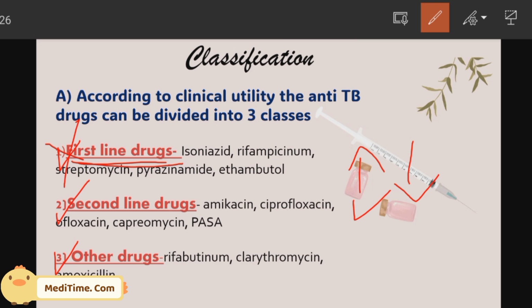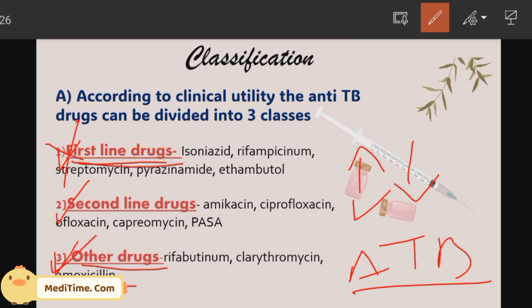Then what are these other drugs? As we have seen in the majority of classifications, there is a presence of other drugs and miscellaneous drugs. So now the question arises, why are these drugs called other drugs? Why are they kept as other drugs? See, of course these drugs have anti-TB activity. With this, they have some other action also. For example, amoxicillin. Amoxicillin is a common antibiotic. With this, it is an anti-TB drug also.